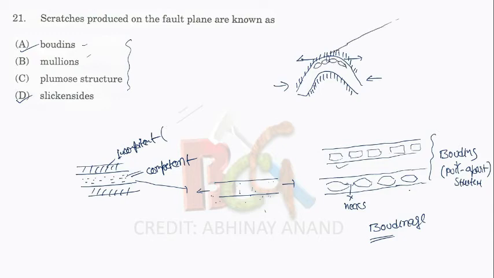It can be generated perpendicular to the fold axis also. Suppose this is another view of fold. So in the limb part, the limb also gets stretched on both sides. So boudins are also developed perpendicular to the fold axis. So again, one set of boudins develops here and another set is perpendicular to the fold axis. So boudins are generally developed in the case of folding when a competent bed, or we can say a relatively stronger layer, is getting stretched.